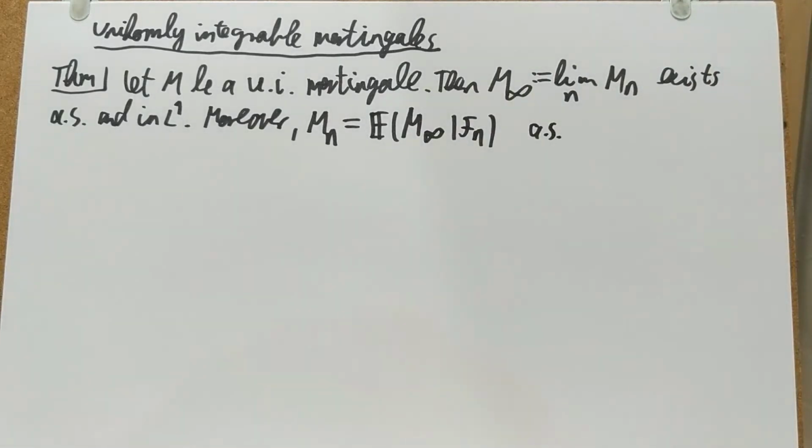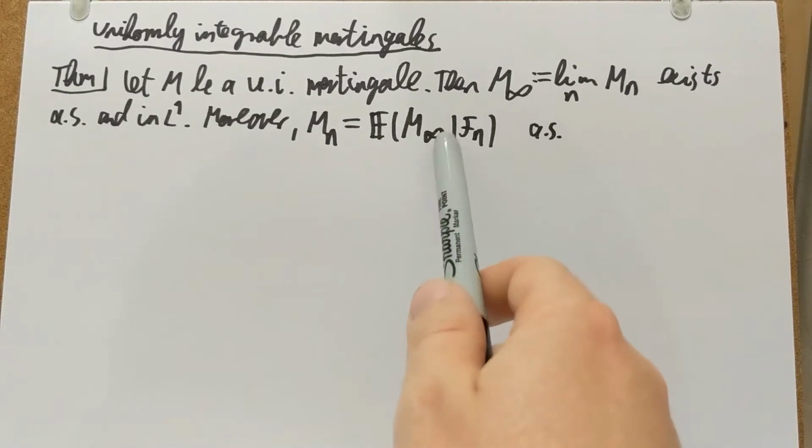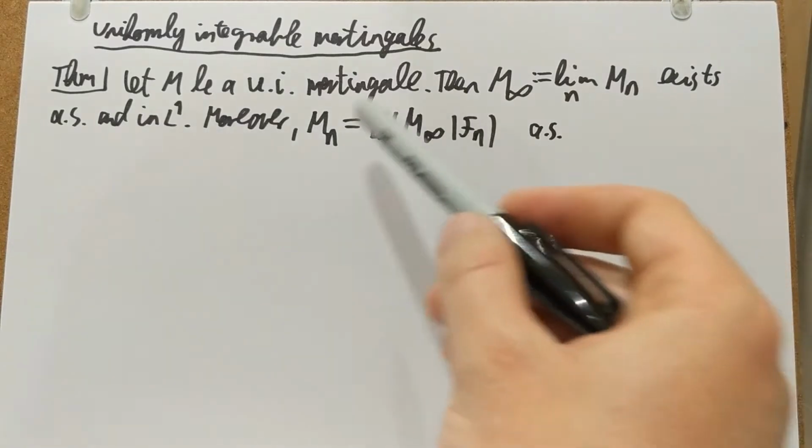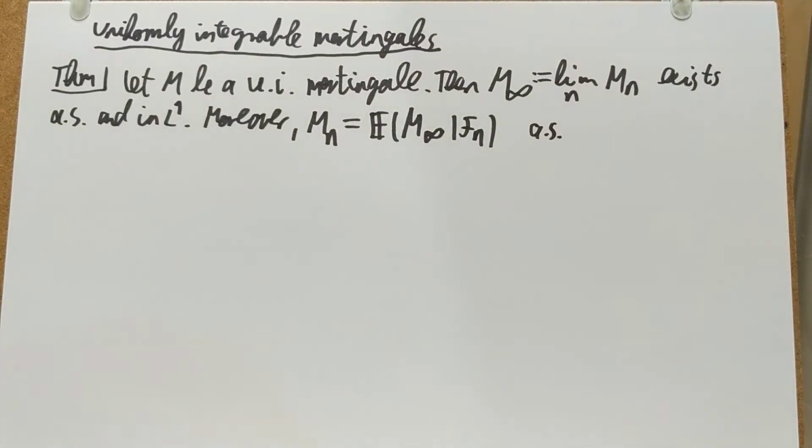So just look at the limiting random variable, take a conditional expectation with respect to the nth term of the filtration, the filtration to which M is adapted, and that will give you back the nth term of your martingale sequence, Mn. It's a really nice property.